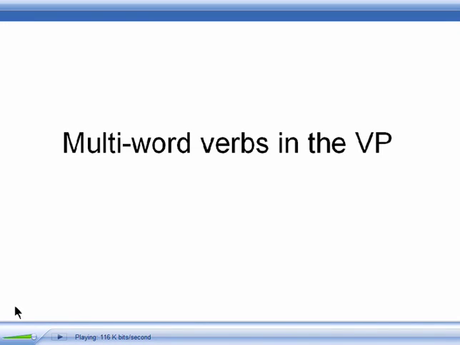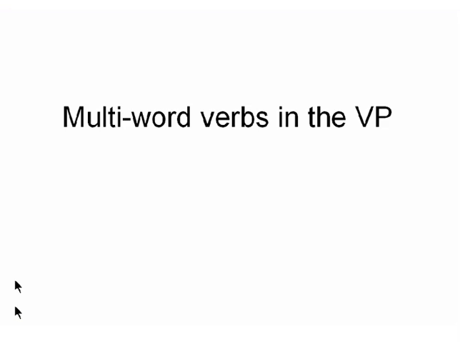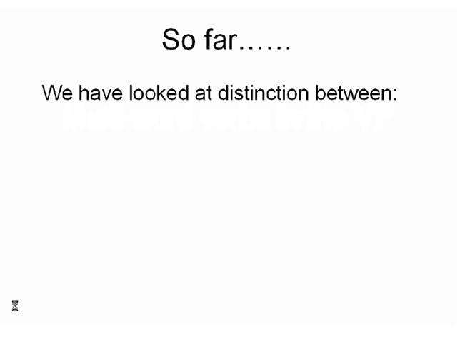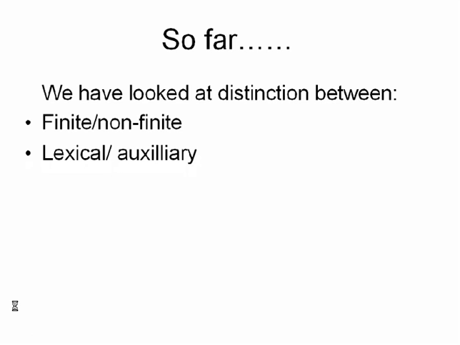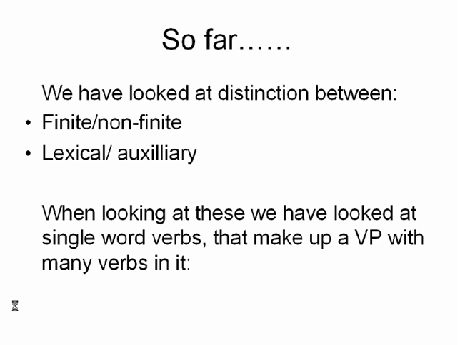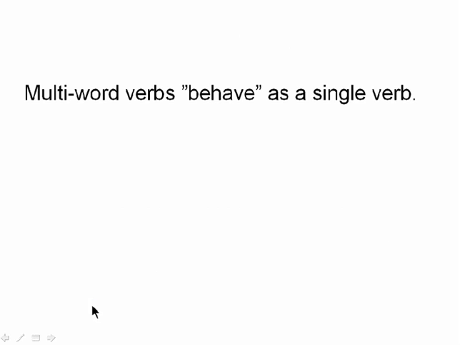I will now talk you through multi-word verbs in the verb phrase. So far we've looked at a distinction between finite and non-finite verbs, and lexical and auxiliary verbs. But when we have been looking at these examples, we've looked at single word verbs that make up a verb phrase. So for example here, you have: they should have done it.